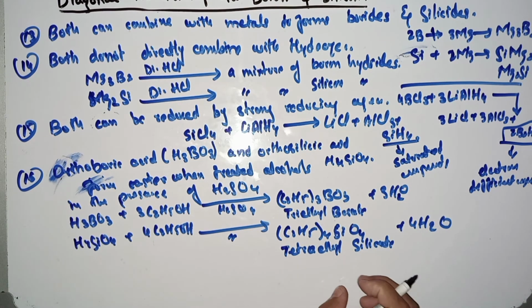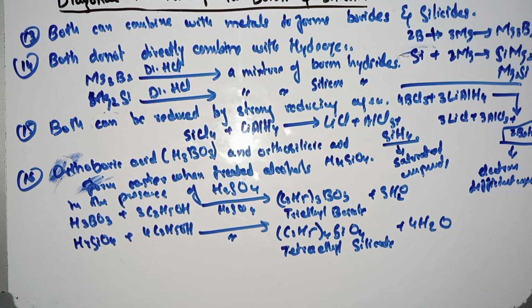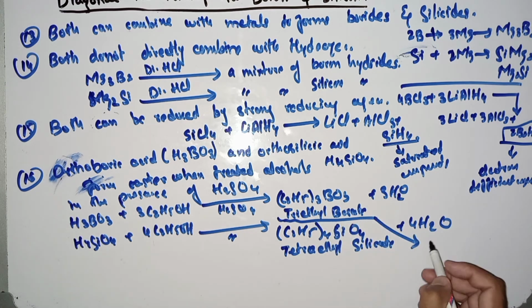Here the vapor of triethyl borate burns with a green edged flame. This is also called the qualitative test of borate.